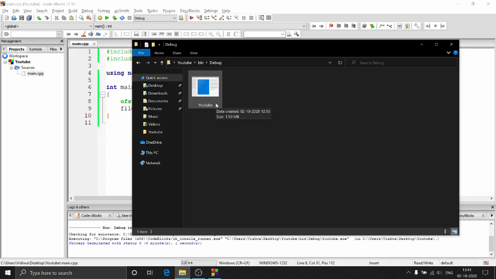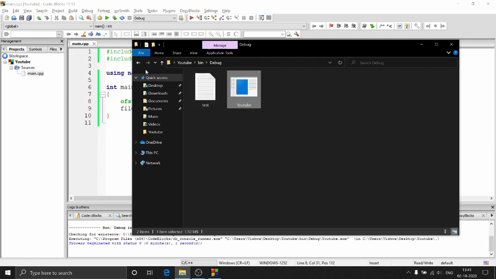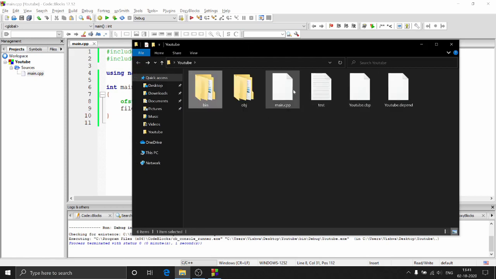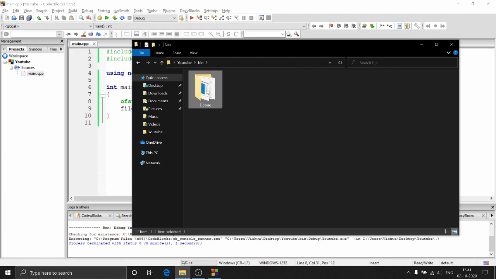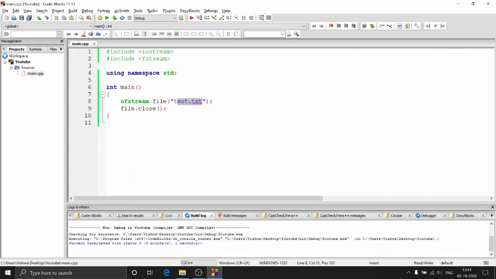I've told you how to distribute your programs. This exe file will be created every time you compile your program. And if I now double click on this, the test.txt will be created in this directory. Now this is different from this one, right? When I run main.cpp, it will be created in this directory. When I run this debug, it will be created in this directory. So basically, if you don't provide a directory, it's just going to create it in the same directory.